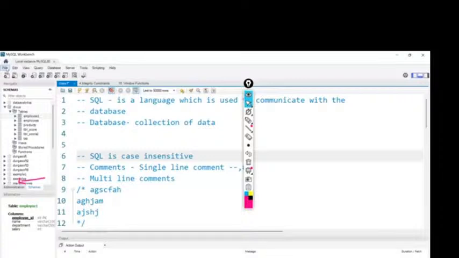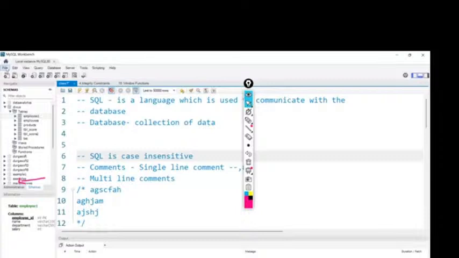Okay. So we created the database. Now every time after creating the database, we need to activate the database. Because here you can see I have so many databases, right? Every time we execute something, we need to tell which database we're working in. I just created SQL 5. However, I wanted to do that inside this database only, right? So first I'll activate the database. Once I activate the database, whatever query we run will be executed on this database. If no database is activated and we execute any query, SQL will get confused about which database should execute a particular query. Okay. So we need to activate the database.